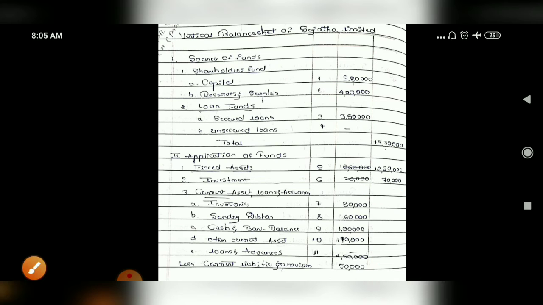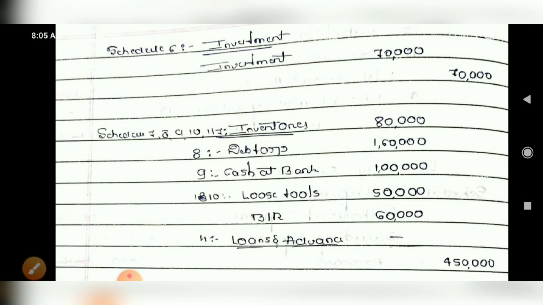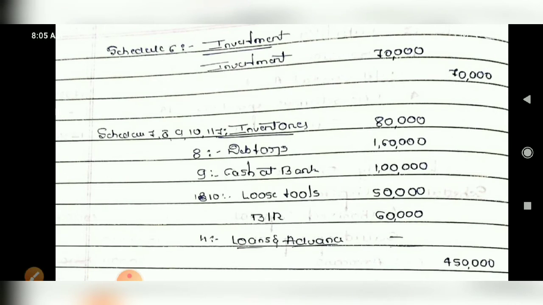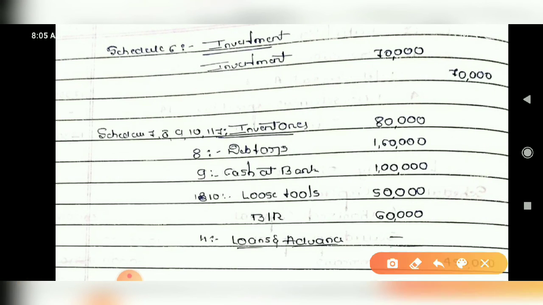Yes. Then see, next what you have to do, 7, 8, 9, 10, 11. These schedules you have to calculate. So 7, 8, 9, 10, 11 amounts are there. 7 is concerned with inventory. Just write it, it is given directly in the format.